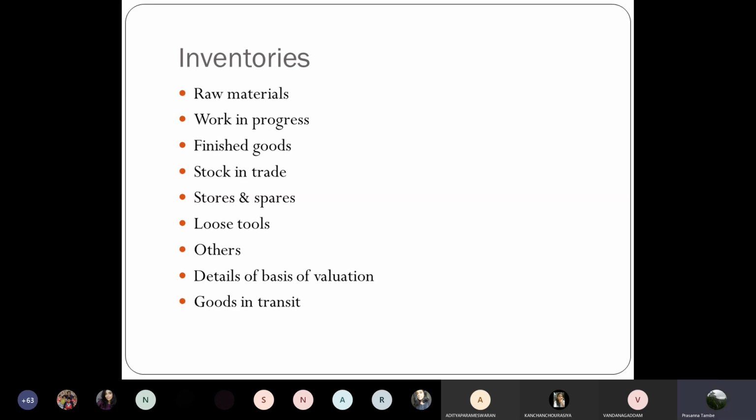Are you clear about the requirements of inventories? Yes, can we go to the next item? Yes, sir.